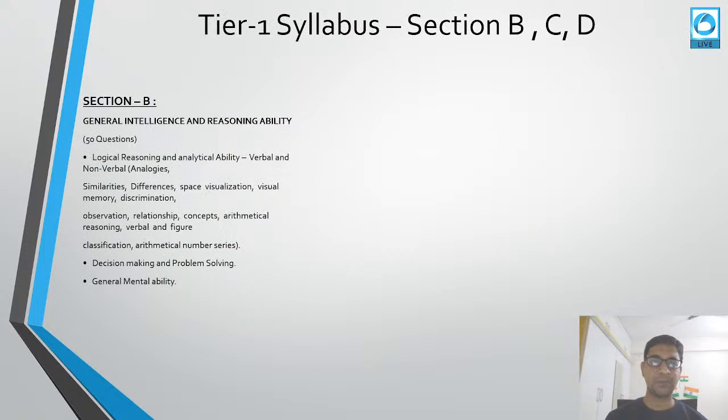Section B will be having general intelligence and reasoning ability. Again here 50 questions will be there. Mainly the questions will be on logical reasoning, analytical ability, verbal and non-verbal analogies, similarities, differences, space visualization, visual memory and discrimination. Then after that, observation, relationship concepts, arithmetical reasoning, verbal and figure classification, arithmetical number series, decision making and problem solving, and general mental ability. So this is regarding general intelligence and reasoning ability.